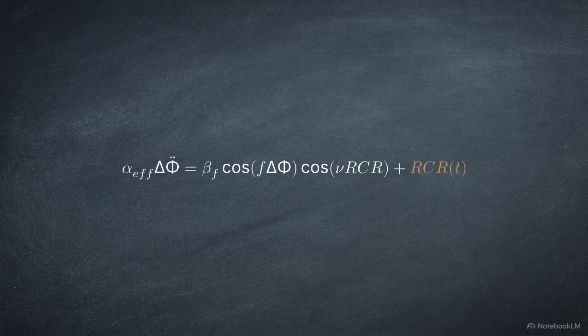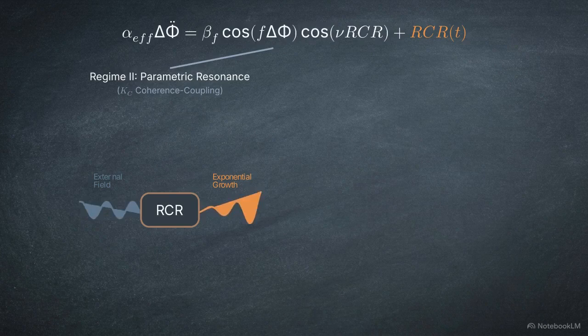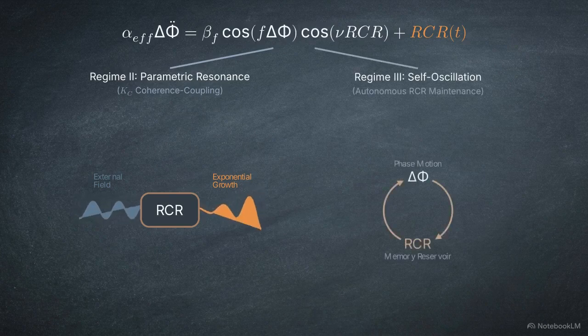Second, parametric resonance shifts to the coherence channel. The external field modulates the RCR, letting the system extract energy through phase dynamics. Finally, in self-oscillation, the system maintains RCR memory autonomously, drawing energy from accumulated history without an external probe.